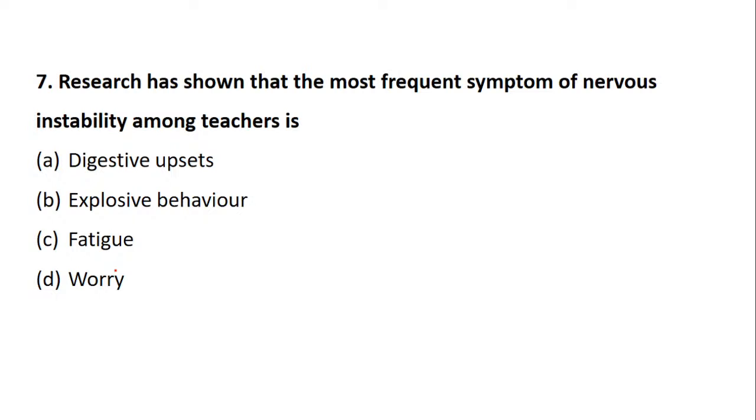Research has shown that the most frequent symptom of nervous instability among the teachers. This was one of the previous year question papers also, but this question is completely different. They have twisted the question. So research has shown that the most frequent symptom of nervous instability among teachers is due to what? Is it due to digestive upsets? Is it due to explosive behavior? Is it due to fatigue or is it due to worry? Because of what, such type of, what is the symptom of nervous instability?